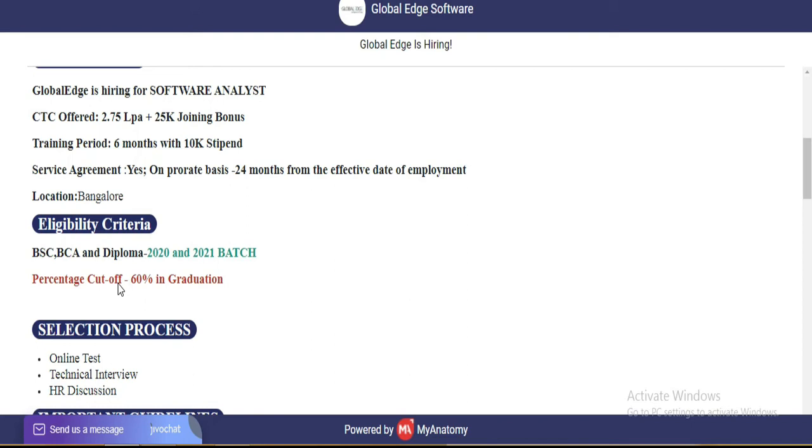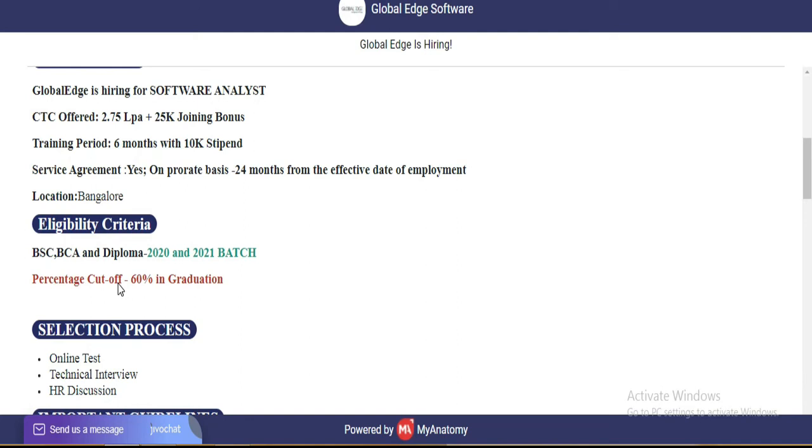Now discussing the eligibility criteria. If you have done BCA, BSc or diploma, then you can apply for this profile, and your batch is 2020-2021. Your percentage should be 60%. If your percentage is greater than 60%, then you can apply for this profile. But if your percentage is less than 60%, then you can't apply.